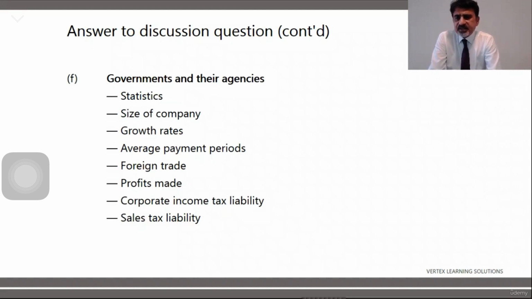Governments and their agencies. So governments have different agencies, statistics they want to see, size of the company, growth rates. This is the government issue. They want to monitor the businesses so that they can find out what is happening within the economy. So how many people you are employing, how you are growing, how much taxes you are paying, how much is their import export, etc.